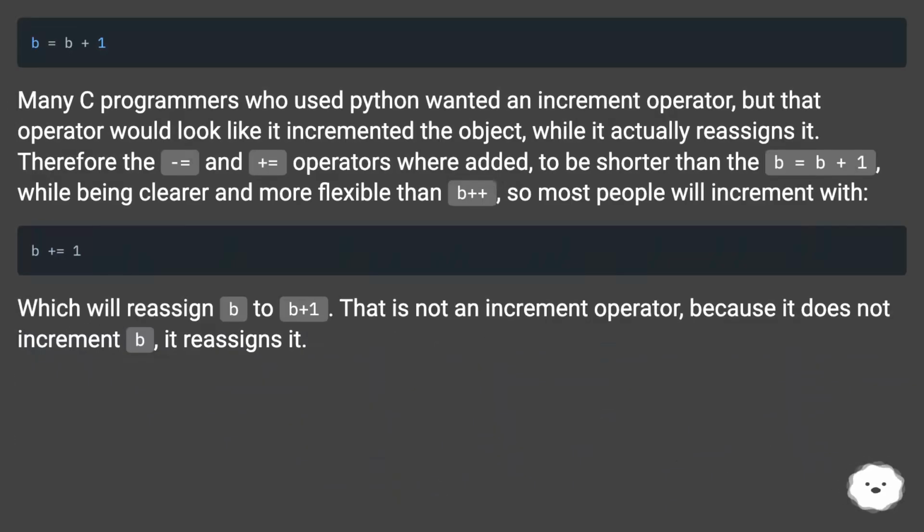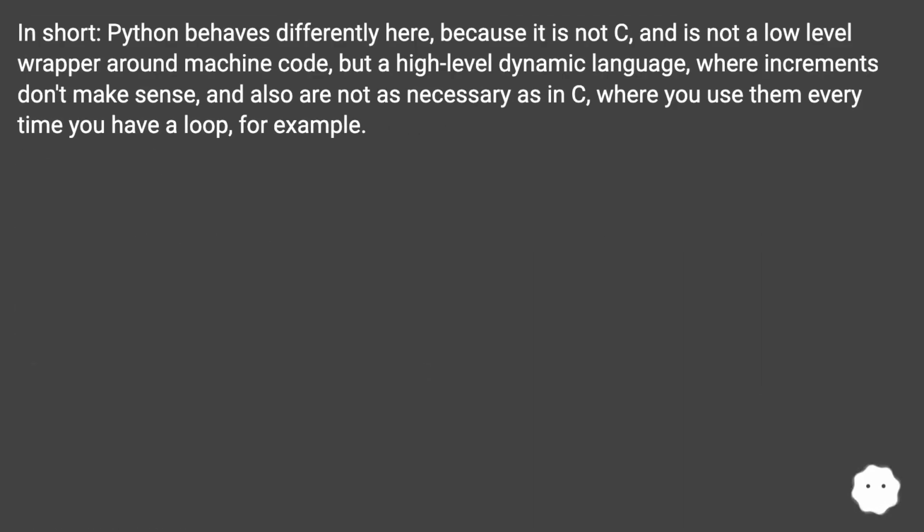Many C programmers who used Python wanted an increment operator, but that operator would look like it incremented the object, while it actually reassigns it. Therefore the -= and += operators were added, to be shorter than b = b + 1, while being clearer and more flexible than b++, so most people will increment with b += 1, which will reassign b to b + 1. That is not an increment operator, because it does not increment b, it reassigns it. In short, Python behaves differently here, because it is not C, and is not a low-level wrapper around machine code, but a high-level dynamic language, where increments don't make sense, and also are not as necessary as in C, where you use them every time you have a loop, for example.